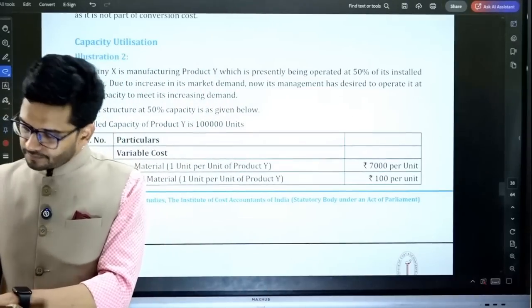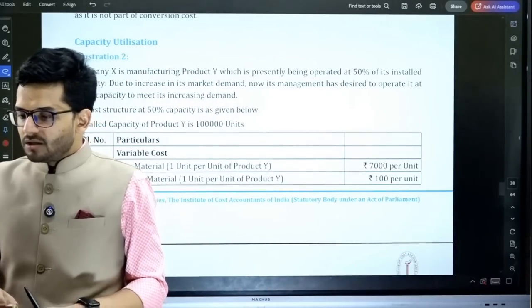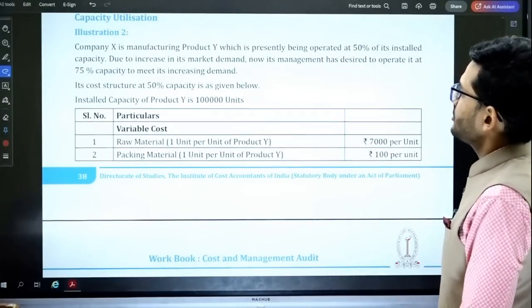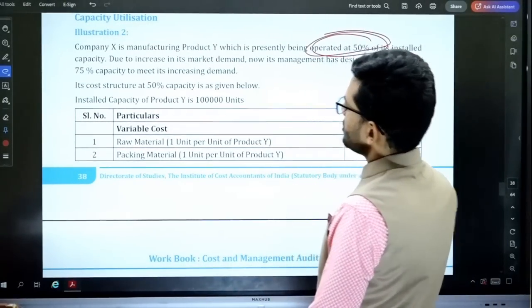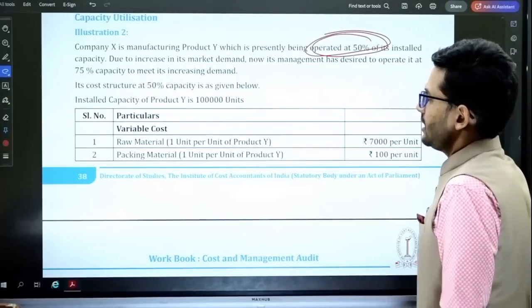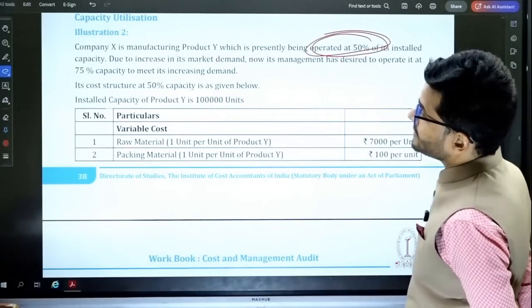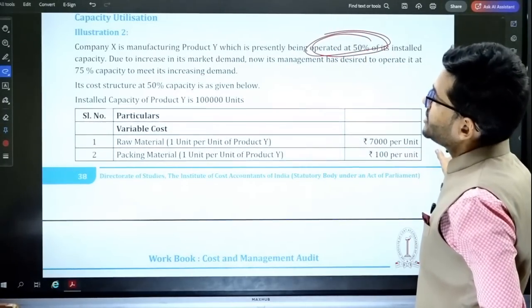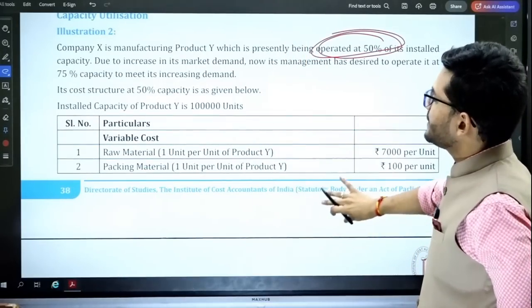Capacity utilization. Again, very similar to capacity determination. So capacity utilization, a question: company X is manufacturing product Y, which is presently being operated at 50% capacity. So 50% of installed capacity is being used. Due to an increase in its market demand, now the management desires to operate it at 75% capacity. So we are increasing the capacity from 50% to 75%. Its cost structure at 50% capacity is given to you.